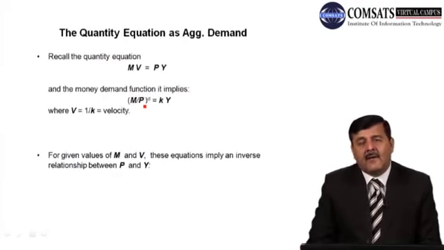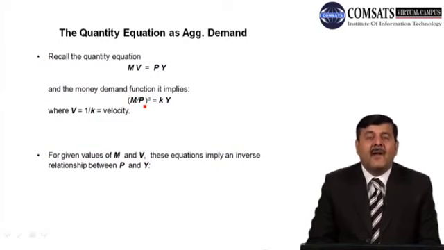Recall what we observed in the QTM: we came up with an equation, MV = PY, where M is the money supply, V is the velocity of money, P is the price level, and Y is the output level. And the money demand function that we determined from this equation was M/P = KY, where K = 1/V. M/P is the demand for real balances. Demand for real balances is a function of, and depends on, the level of output in the economy.